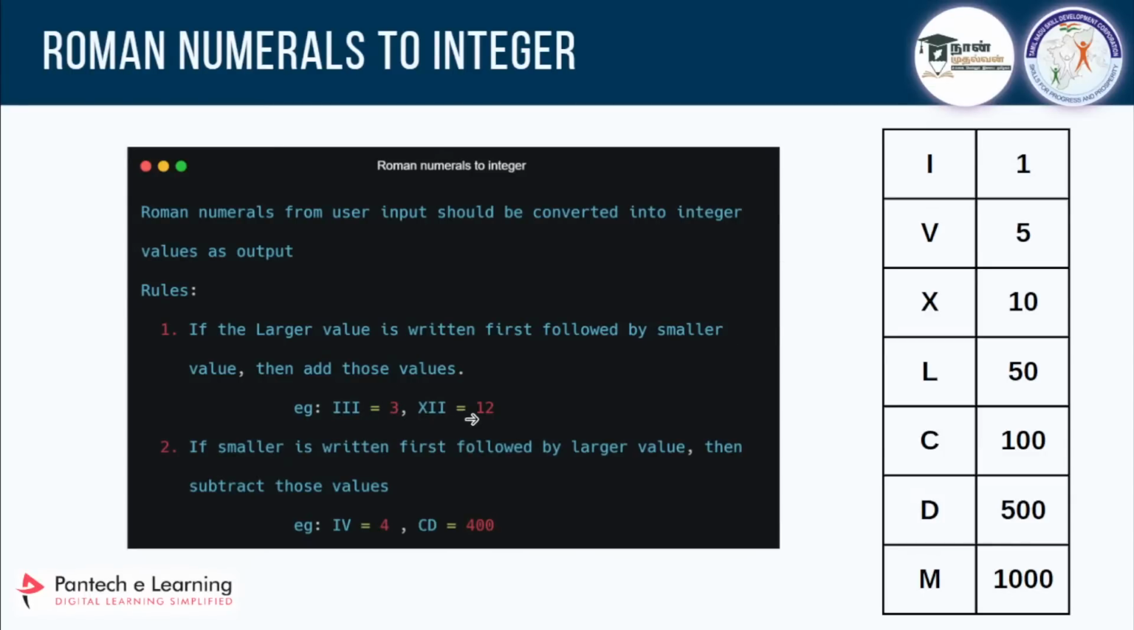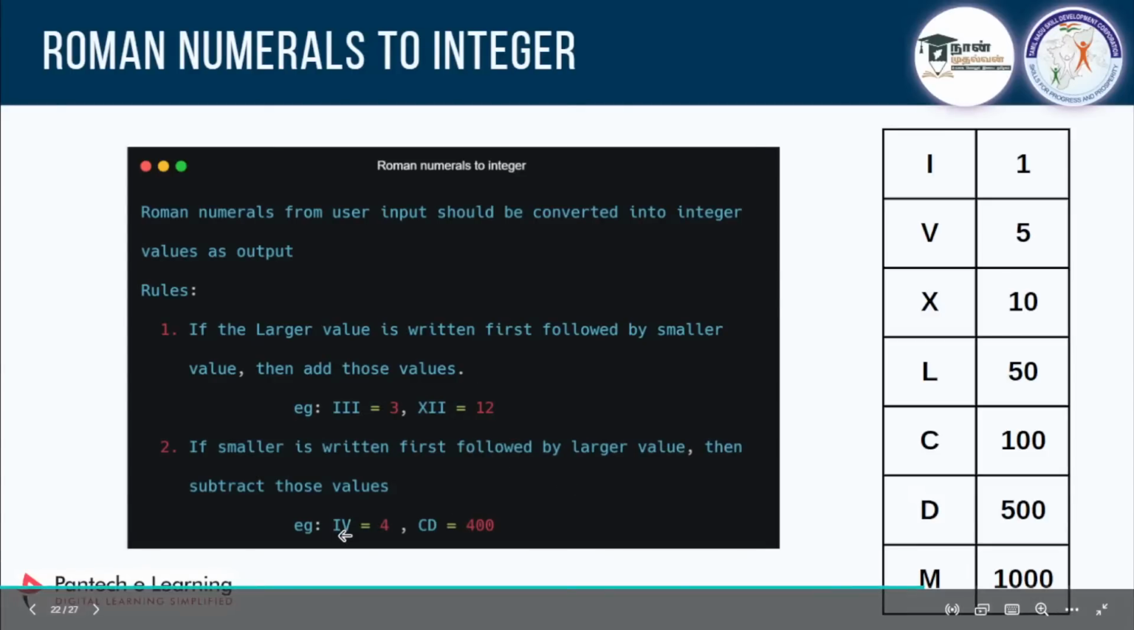And if it is XII, which means 10, then 1 plus 1, which is totally 12. So if the larger number is written first followed by the smaller number, for example 10 is the larger number and then 1 is the smaller number, in this order you are going to add it. If a smaller number is written first followed by a larger number, see here, IV, I is the smaller number 1, V is 5. In that case, you are going to subtract it and the value will be 4. So this is the conversion rule regarding Roman numerals to integer.